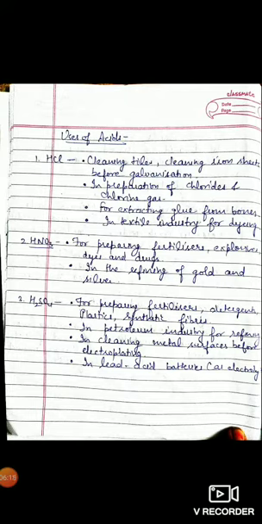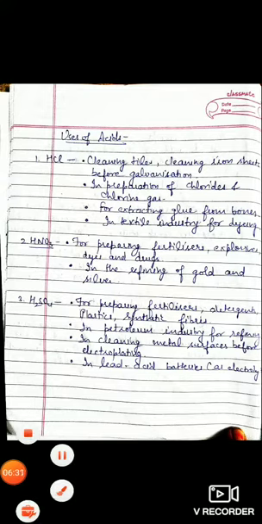You use inverters in your homes. In inverters we use a battery in which acid is filled. That acid is also sulfuric acid. So we come to know that acids are very important in our daily life. Okay, clear students?